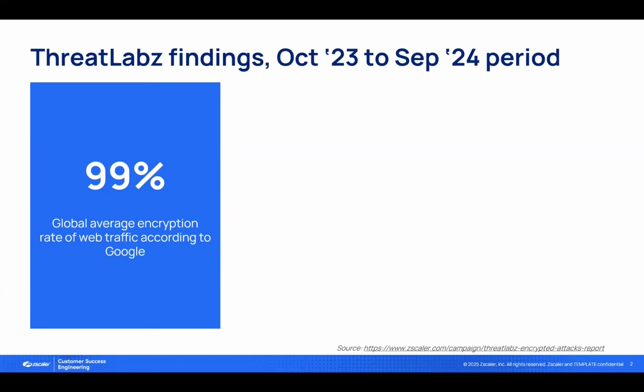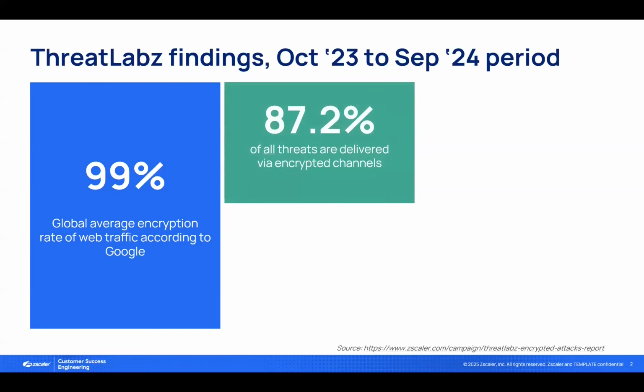which come from the Zscaler security research team, Threat Labs. The first one of these is this stat. 87.2% of all threats were delivered via encrypted channels over this period. This isn't that surprising. If the vast majority of traffic is encrypted, then it stands to reason that the majority of threats would be coming via encrypted channels.